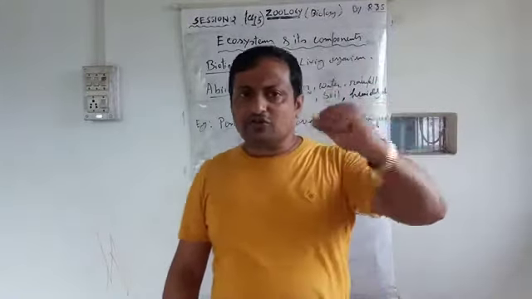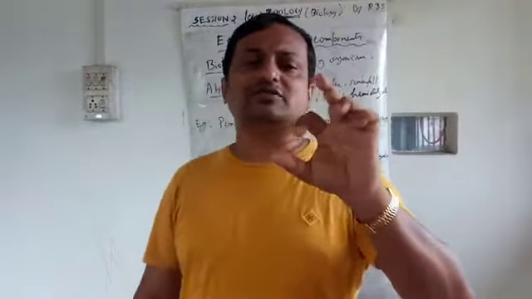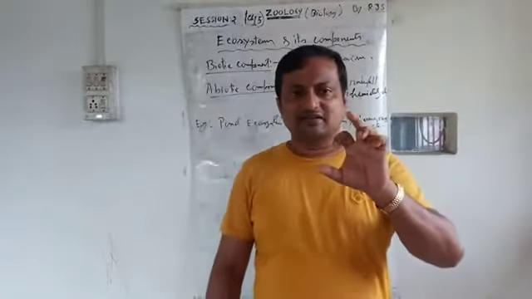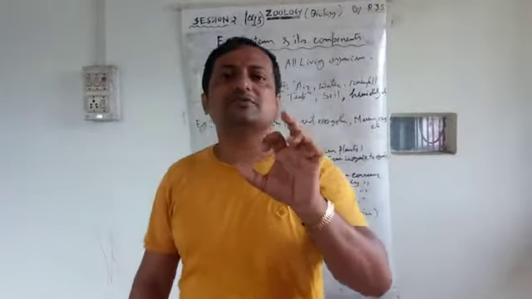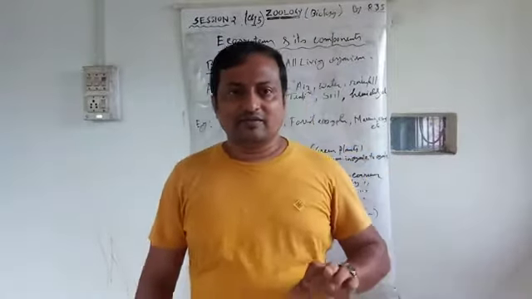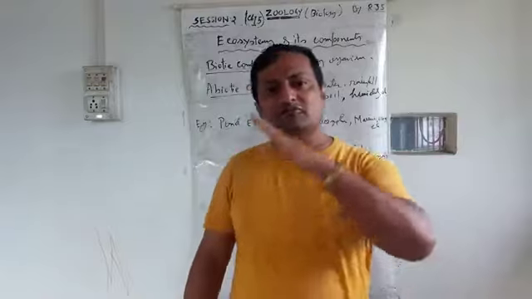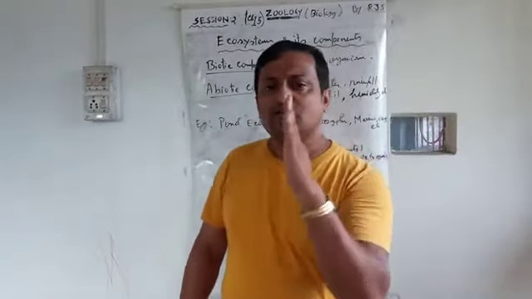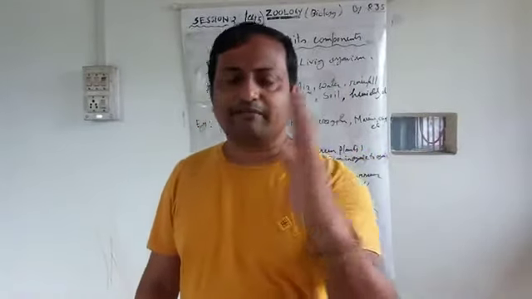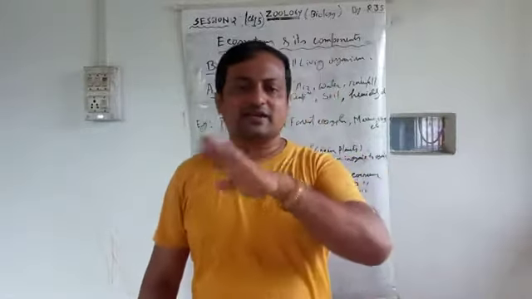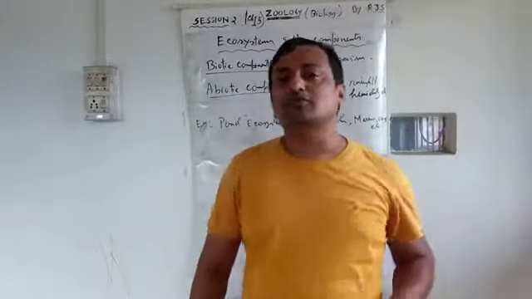So producer, consumer and decomposer: these 3 factors, 3 steps. You will be able to see 3 parts in an ecosystem. Through biotic and abiotic factor interaction, they are able to survive, but there are also 3 levels. Producers should be present, then consumers, with primary, secondary, tertiary levels that may be present, and lastly the decomposers.